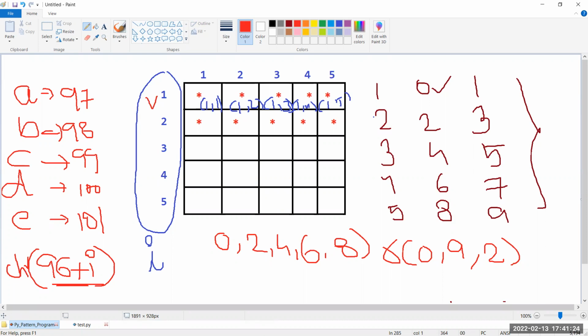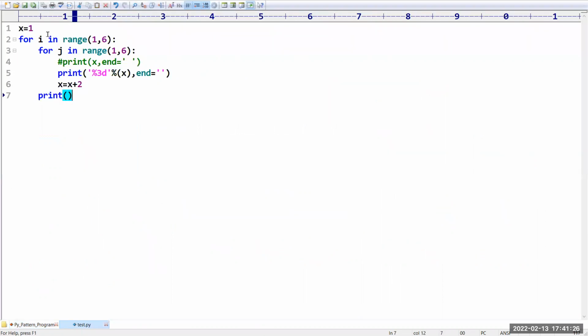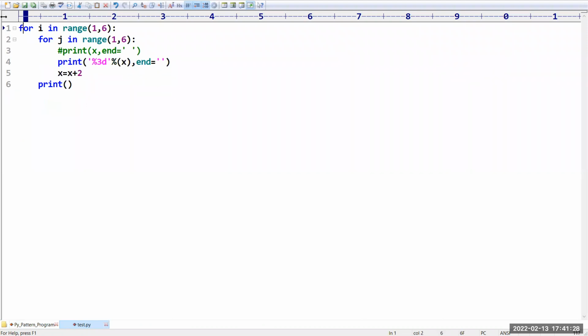So I hope you got the logic. Now let me implement. I am taking for I in the range of 0 to same, let it be. But here, in the place of x, I want to print 96 plus I value. But make sure that this entire thing is within brackets and you have to use a CHR function. So what will happen? Automatically, it will be converted to that particular character.